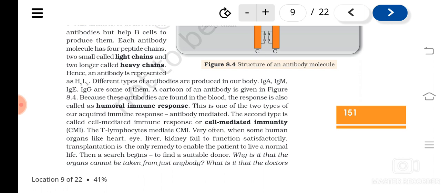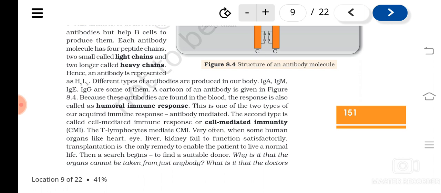Clear? The T lymphocytes mediate CMI, or cell mediated immunity, and B cells are part of the humoral immune response. Sometimes organs like the heart, eyes, liver, etc. fail to function satisfactorily, so transplantation is done.